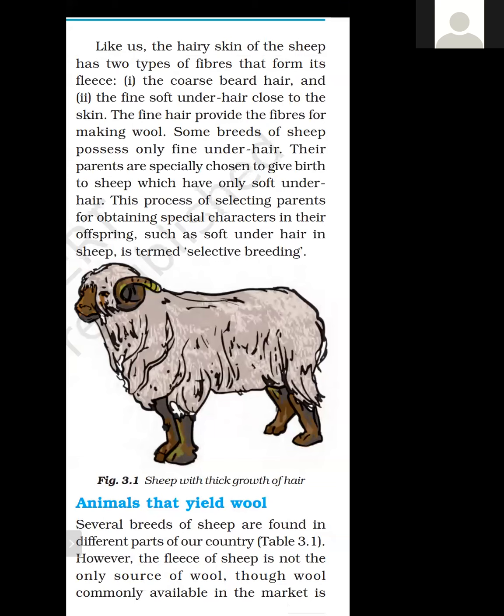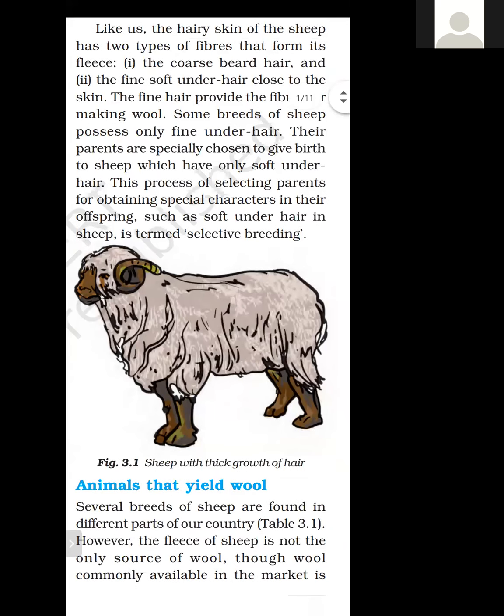Some sheep possess only fine under hair. Some of the sheep have both types of hair, but some sheep have only fine soft hair. Their parents are specially chosen to give birth to sheep which have only soft under hair. So these types of sheep are not found naturally. They are somehow prepared in a laboratory or specially chosen, and we select selective parents, and from those parents, when they give birth to young ones, that sheep will produce a special type of soft under hair.